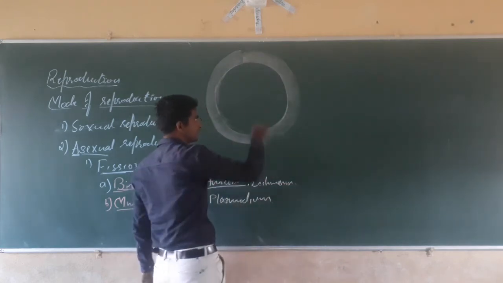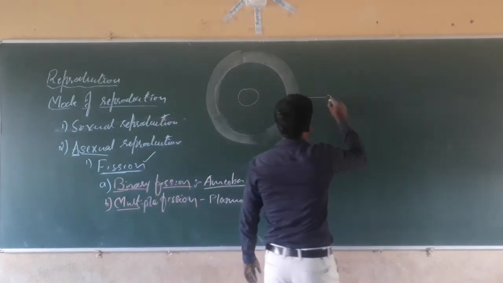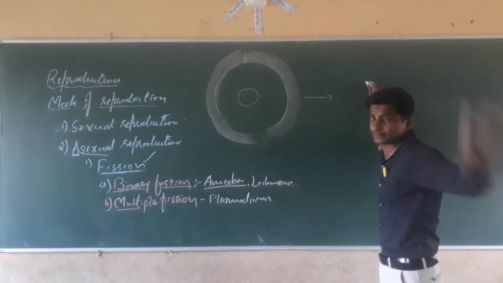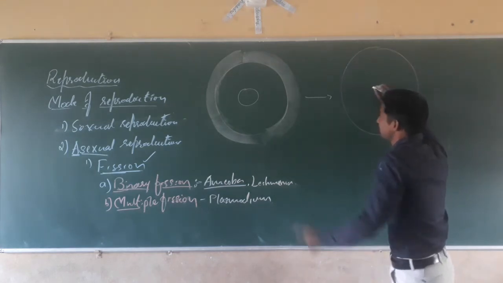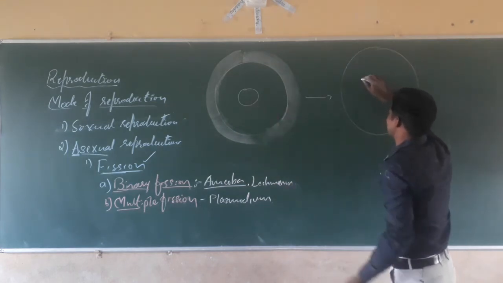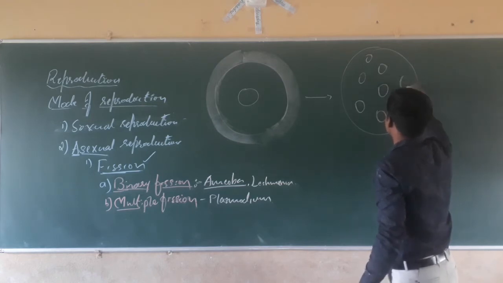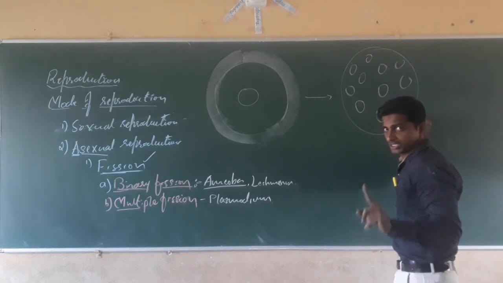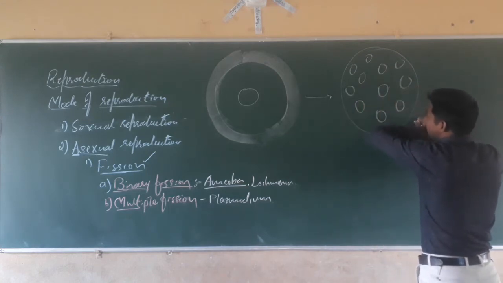Inside the Plasmodium cell, the nucleus is present. When it matures, first the nucleus will divide into a number of pieces. The nucleus itself divides into a number of pieces in the cytoplasm.